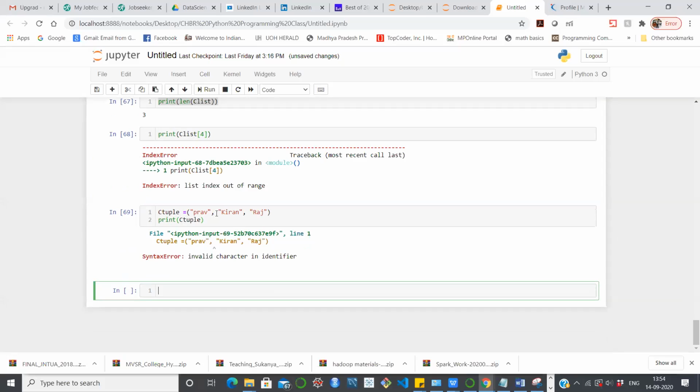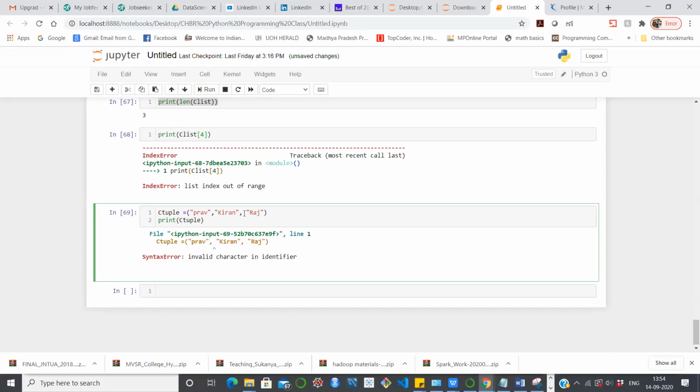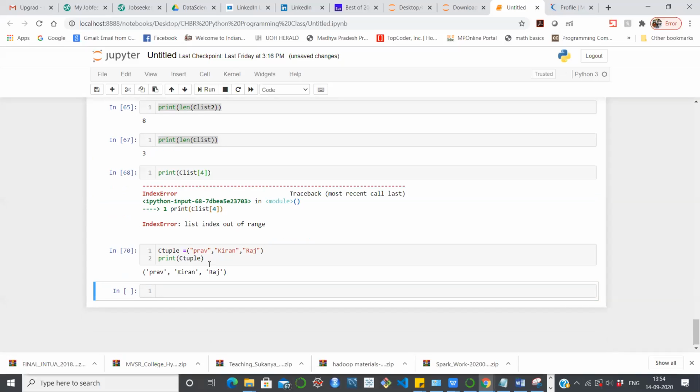It has some invalid syntax. Why? Because this space is present in the PPT and we have just replicated that. So now we won't get any error. Yep. So now you can see the output also comes in this manner, in round brackets. This one is in round brackets.